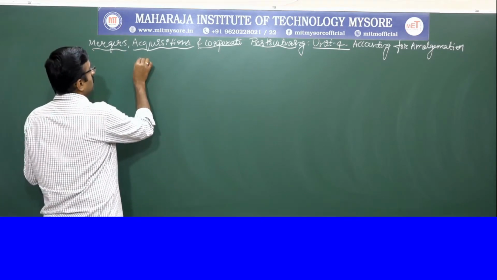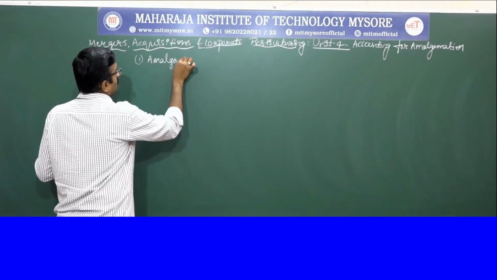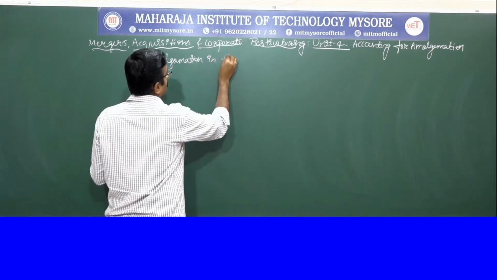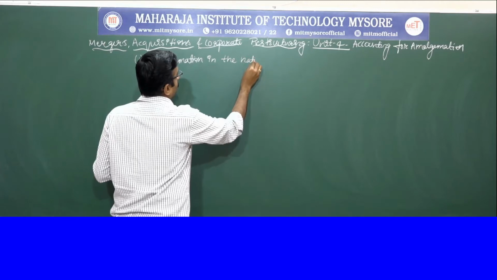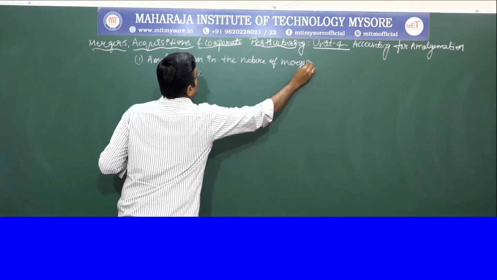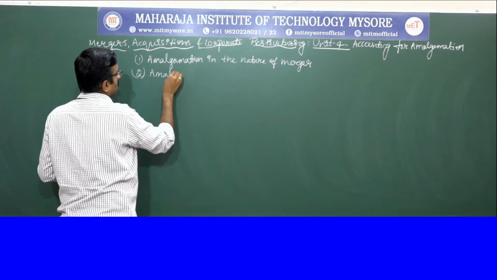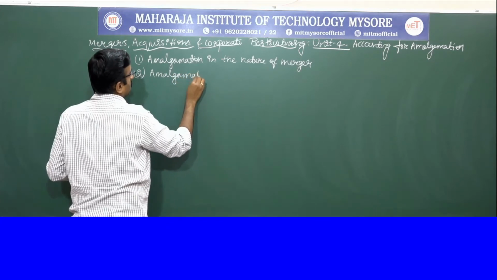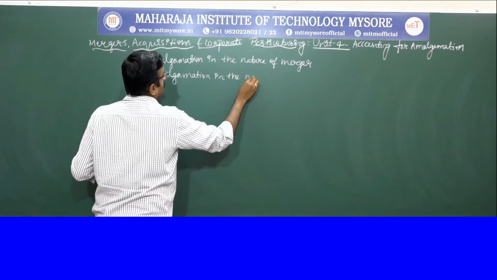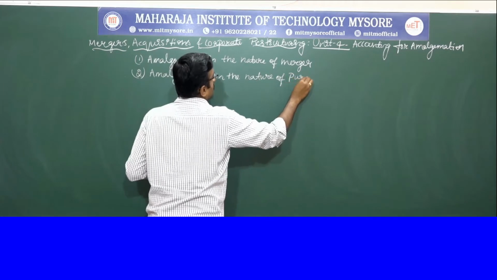So amalgamation in the nature of merger and amalgamation in the nature of purchase.